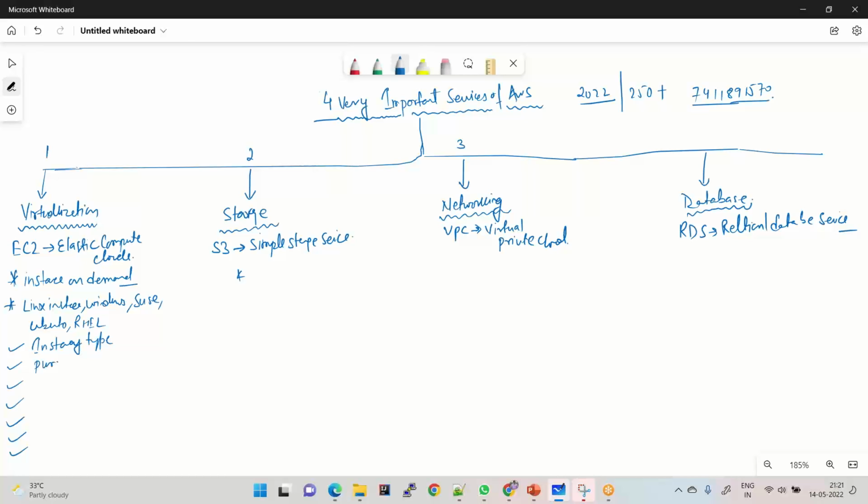Then the purchase type: what kind of instance do we want to purchase from AWS? Then we can learn the life cycle. These are basically the topics that we need to learn inside EC2. The life cycle of an EC2 instance.